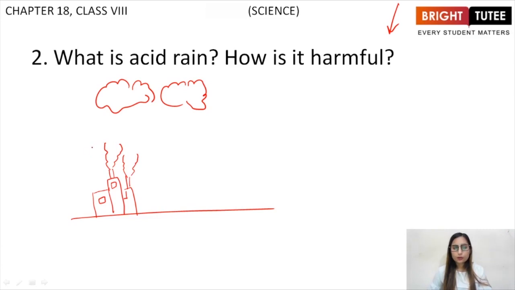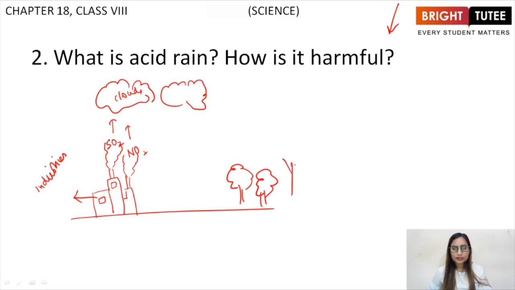Then the smoke contains sulfur dioxide and nitrogen dioxide, which rises upwards towards the clouds, right? These are industries. Then also here you can show some trees. The picture that I showed, you can draw the exact same trees, right? And there are some dried up trees as well. There are no leaves on those trees. They are very much dried up. So what happens is, these clouds, then rain happens, the rain falls.